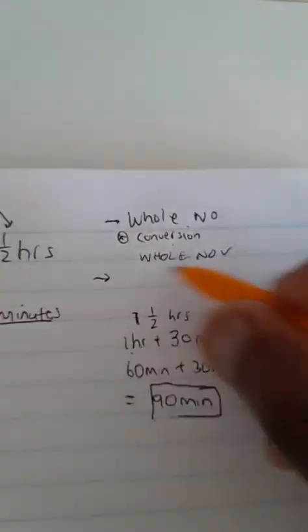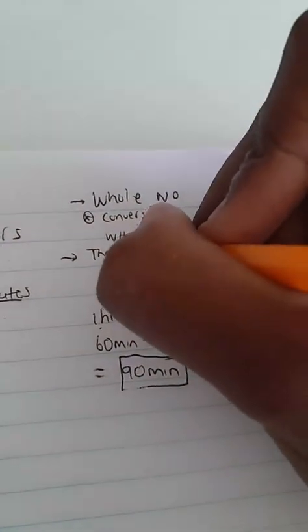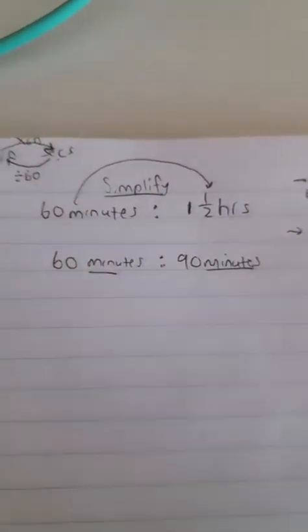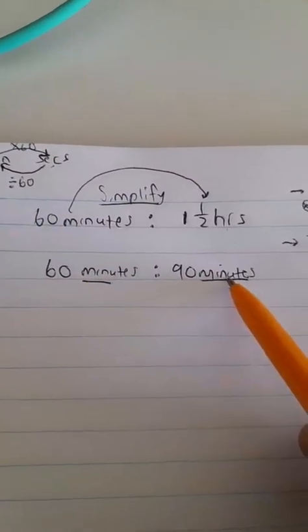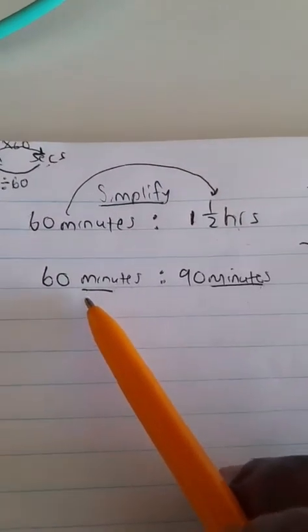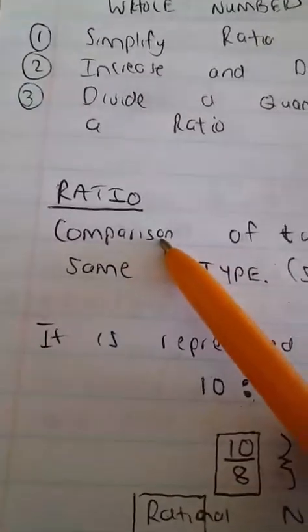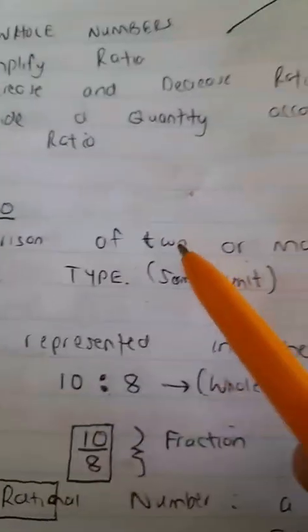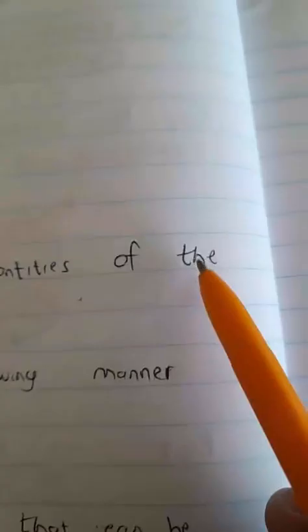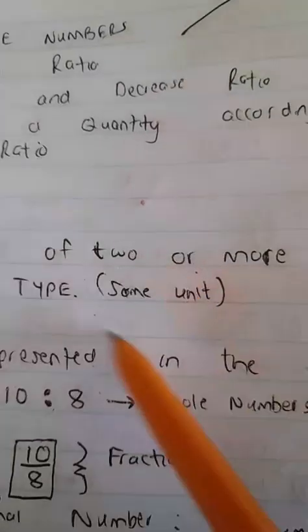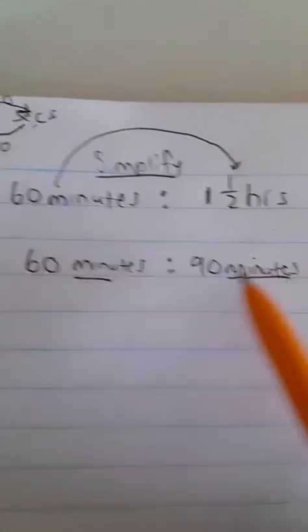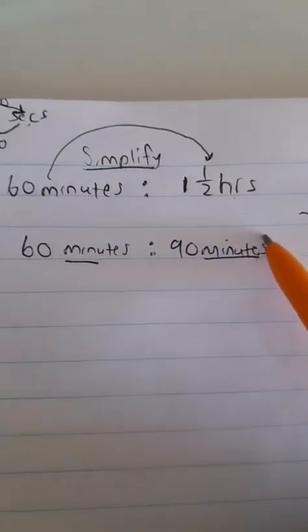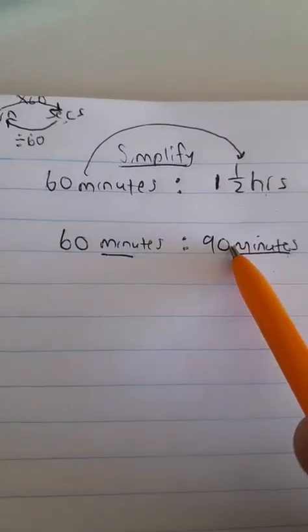The same unit, so that the ratios are of the same type. Are they now of the same type? Yes, they are, guys. This is minutes, this is minutes. They are of the same type. We officially now have a standard ratio, because what did we say a ratio is by definition? The comparison of 2 or more quantities of the what? Of the same type. They have the same what? The same unit. We have just converted 1.5 hours to be of the same unit as well, with whole numbers represented for each quantity of our ratio.